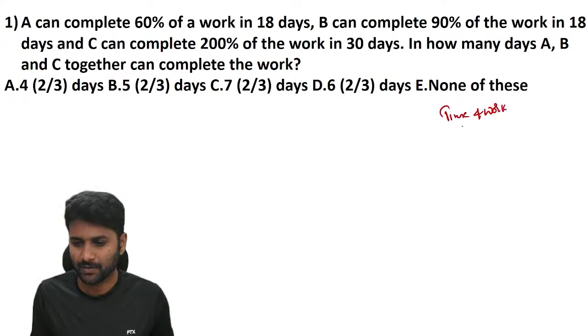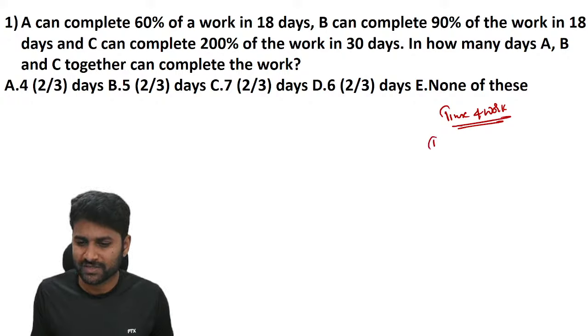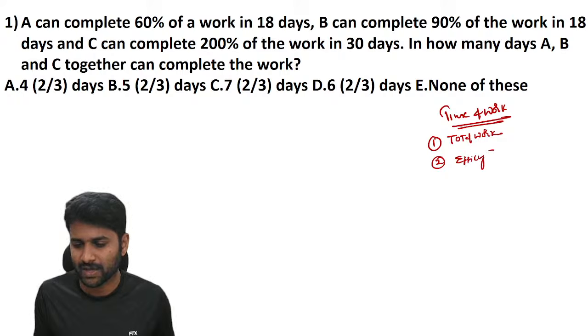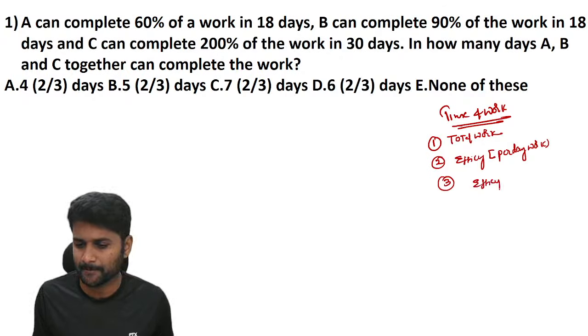A few inputs for this question. If you get any question from time and work, two pieces of information are important. You have to identify the total work, and second is efficiency. Efficiency is all about per day. You already know the relation between efficiency and time: efficiency is inversely proportional to time.